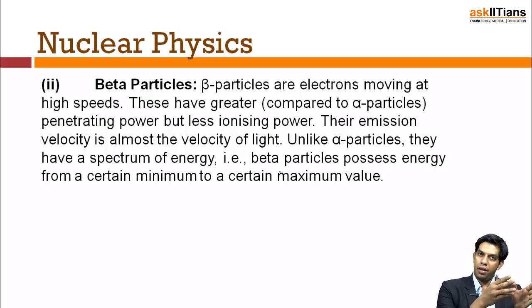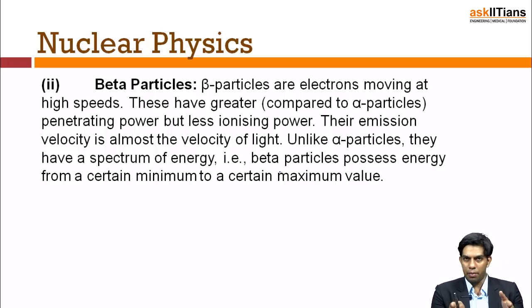They have different wavelengths associated with them. So they have a maximum and a minimum energy available when I'm coughing up beta particles. Another fact which is not given here is that beta particles are chucked out when a neutron disintegrates into a proton, which becomes a part of the nucleus, and an electron which is thrown out.